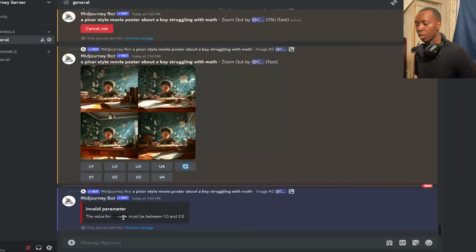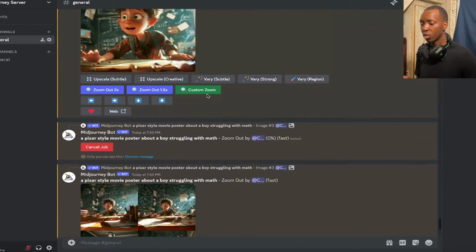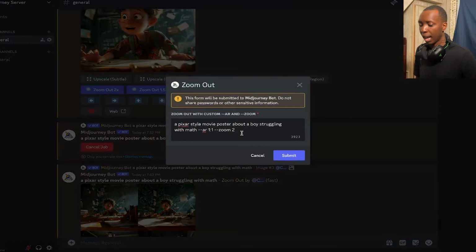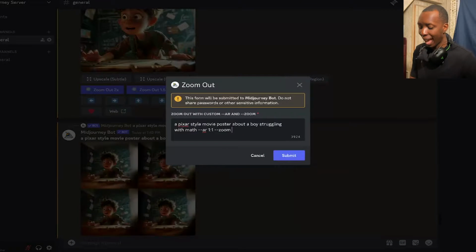Now you see, the zoom must be between 1 and 2. So you cannot do zoom 3, you can't do zoom 4. So we need to choose something like zoom 1.9 or zoom 1.5 or zoom 1.4, which typically is not as necessary. But if you gotta get super specific, you can do that. So we'll do zoom 1.1.